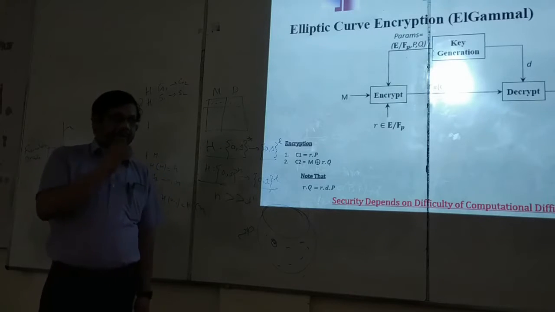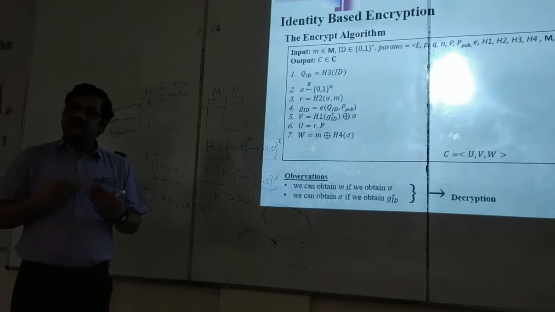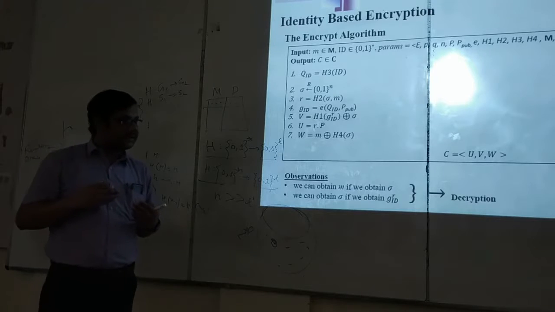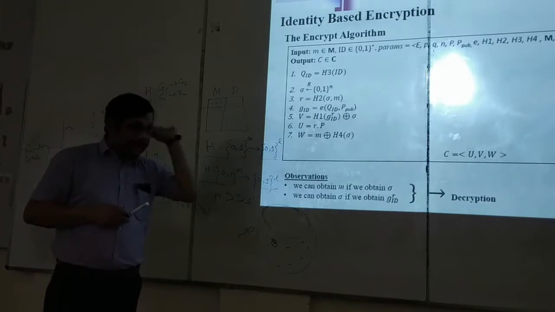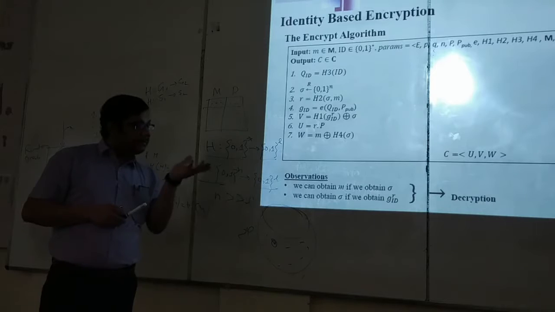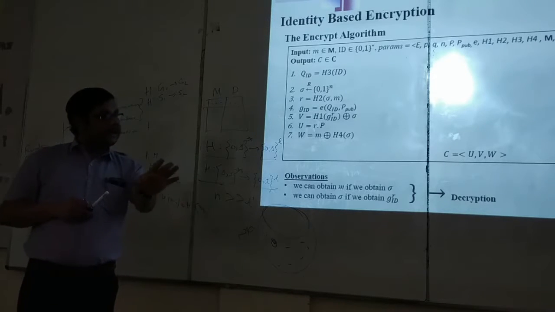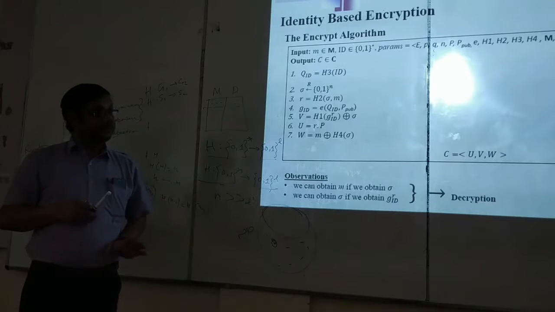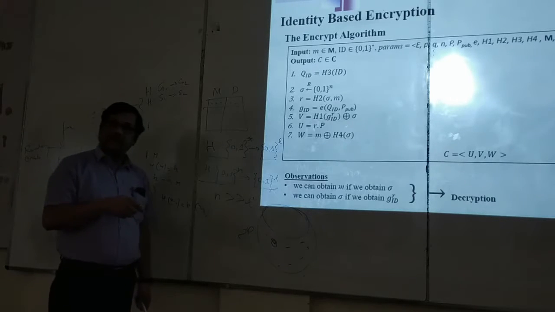Come back again. So this identity based encryption scheme, when they designed it, the scientist Boneh, he kept in his mind the main Elgamal encryption scheme. Then he followed the same approach, that I have to mask the message with something and then I will send some hint regarding the mask. That hint is r.p here.